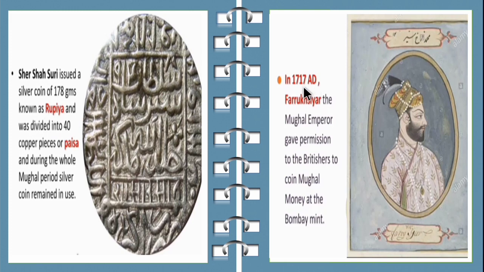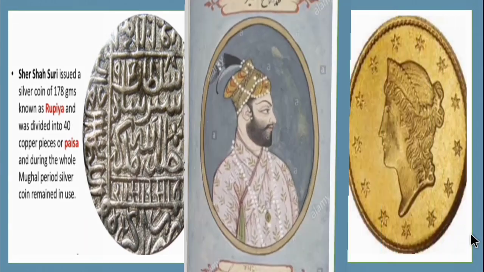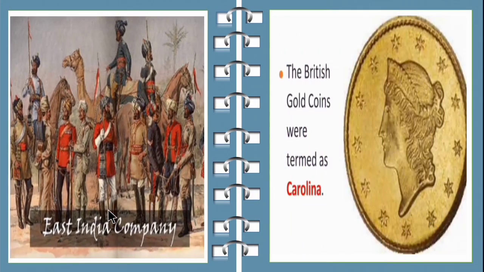Then in 1717 AD, Farrukhsiyar, a Mughal emperor, gave permission to the British to coin Mughal money at the Bombay Mint. We all know that in 1600 the British entered into India.